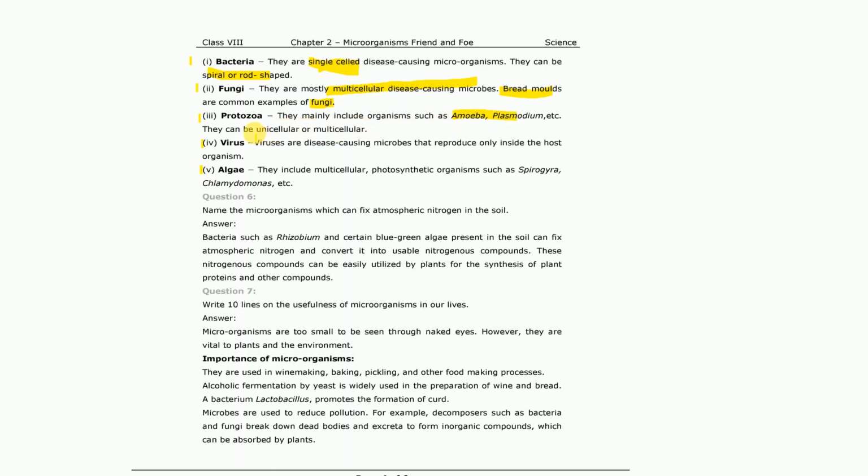So these may be unicellular and multicellular. And then the virus, these are disease causing microorganisms, for example the coronavirus. And then the algae, which include multicellular photosynthetic organisms such as Spirogyra and Chlamydomonas, which means these algae can prepare their own food by the process of photosynthesis.